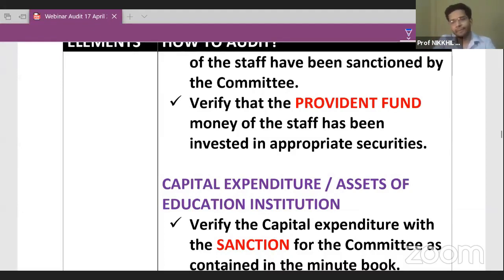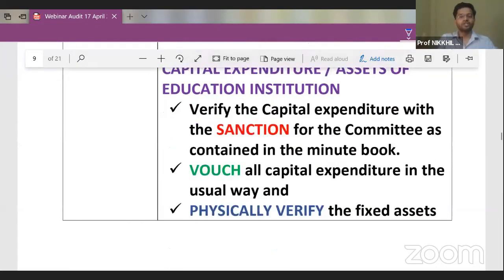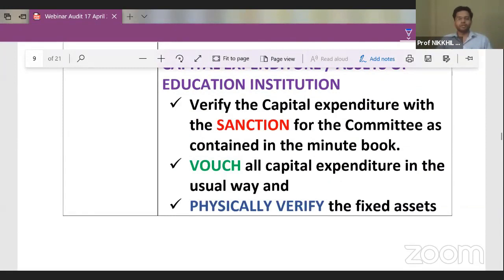Then last, capital expenditure. Guys, if a building is being purchased or a big piece of equipment is being purchased, then three things need to be checked. First is sanction. A senior person, some managing director, should sanction the purchase of the fixed assets. Second is the voucher, the bill related to the purchase of this fixed asset, which should be there. And third is that you have to physically verify the asset. You don't just have to see the vouchers, you have to go there and physically verify the asset also.